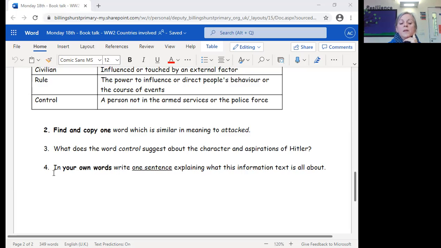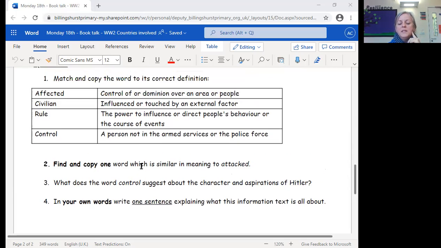Okay, number 4. In your own words, so that's very important, in your own words, write one sentence explaining what this information text is all about. So just one sentence explaining what it's about. A little top tip, I would think about your subheadings here and see how they can help you. They might help you summarize some of the key ideas in the text.